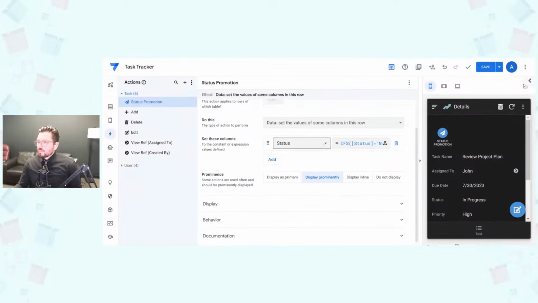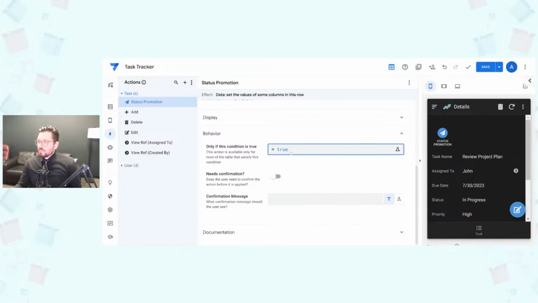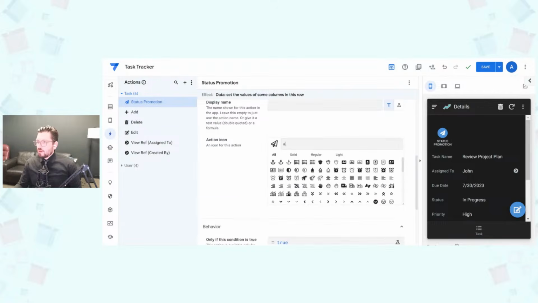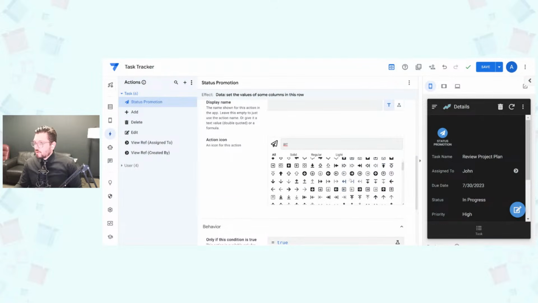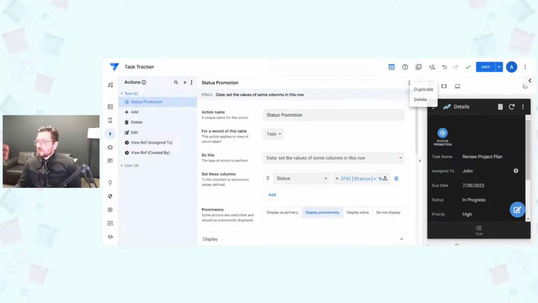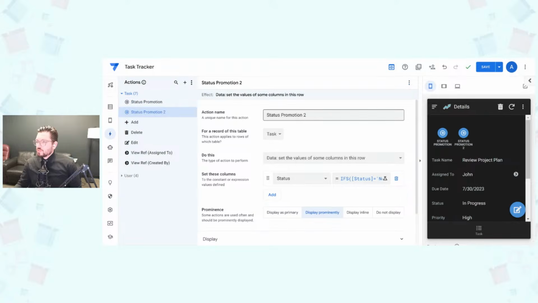We'll save it, and then do a quick display. The arrow is going to be an arrow to the right for going forward. Then we'll duplicate this one and do status demotion.